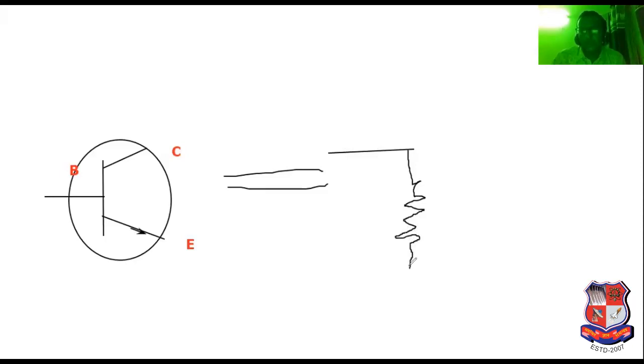See, this is a resistor. And what is the value of this resistor? Beta Re dash. What is the value of the resistor? Beta Re dash. And here we can sketch like that.